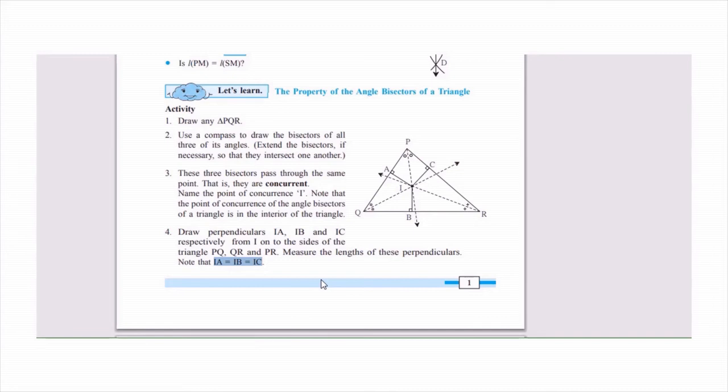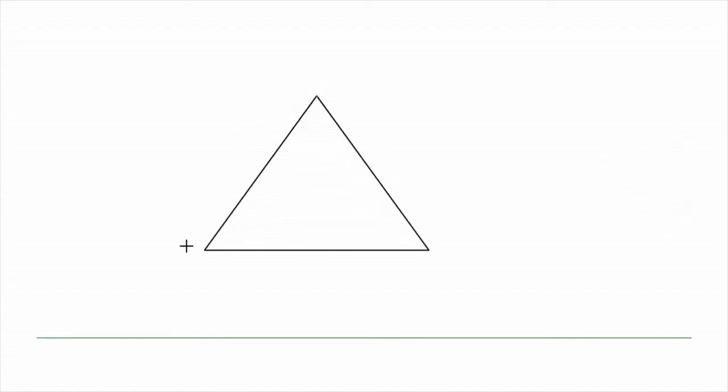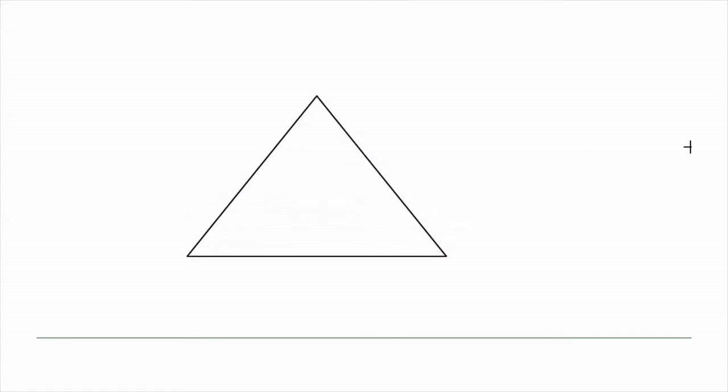So here is the property of the angle bisector of a triangle which we are trying to understand. For that you need a triangle first. I can get a triangle from here. Let this be the triangle, a convenient triangle. Let me name the triangle. The triangle be PQR.